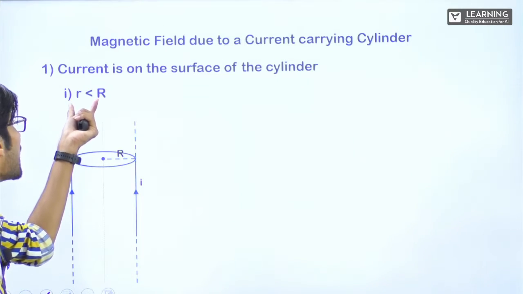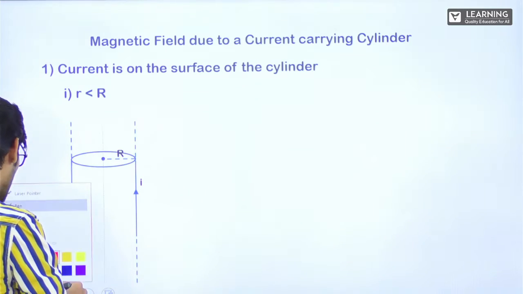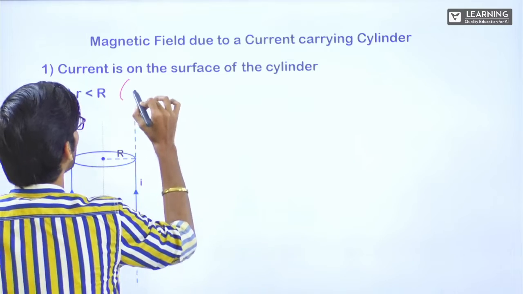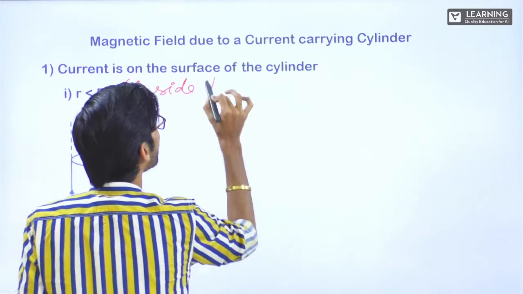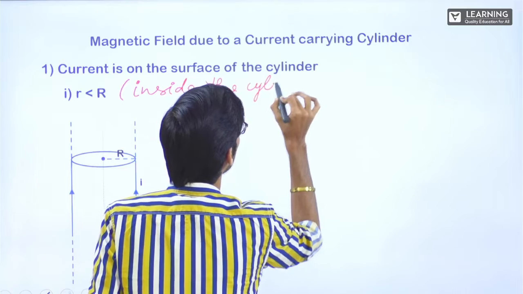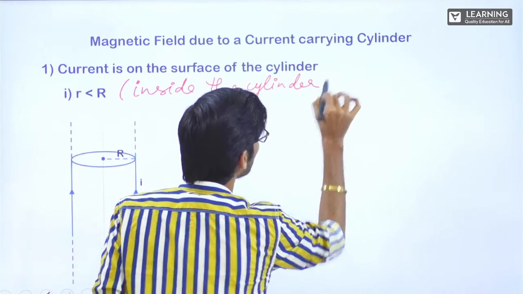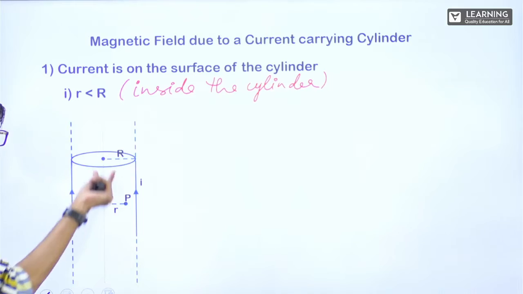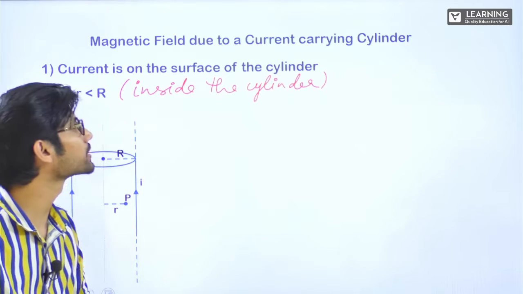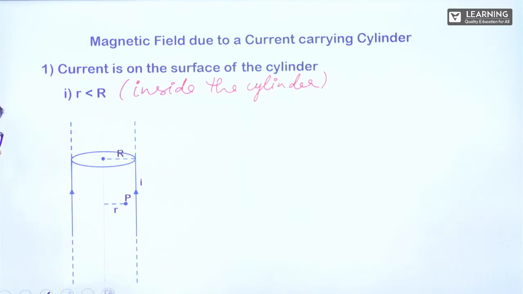The radius of this cylinder is R. Now here it is written r is less than R, means we are talking about the magnetic field inside the cylinder. Let's say there is a point P which is at a distance r. This r is smaller than R, that means we are talking about inside the cylinder. We have to find out magnetic field here.